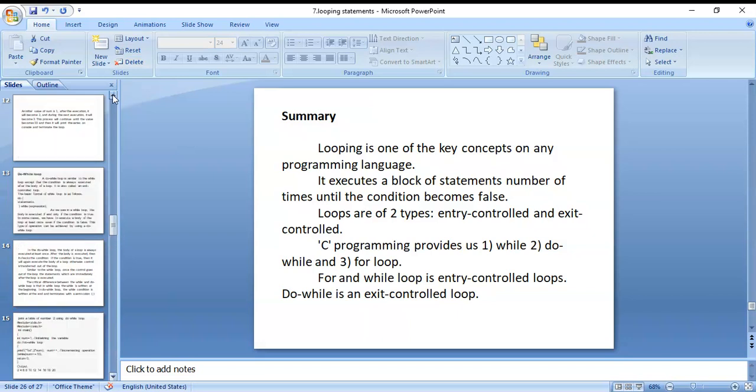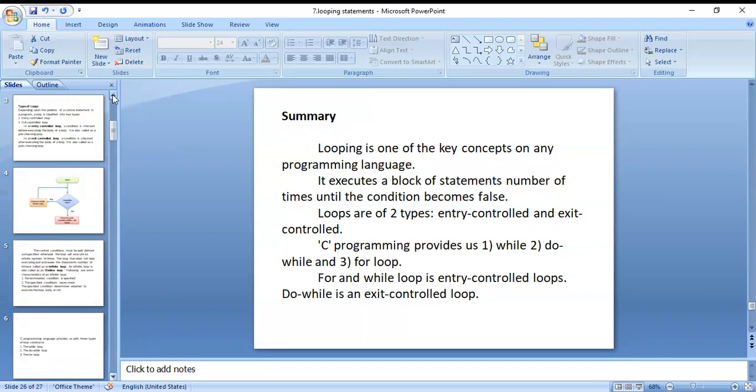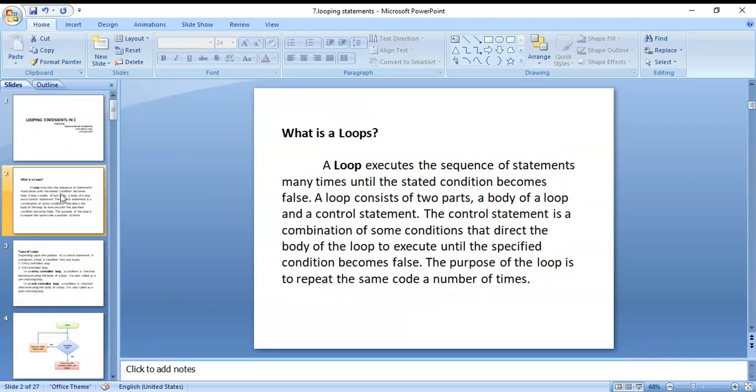These are the looping statements. What is the basic loop? The purpose of the loop is to repeat the same code a number of times. For repeated execution, we use looping statements. Looping statements execute a sequence of statements many times until the stated condition becomes false. When the condition is false, it comes out of the loop. When the condition is true, go back and check the condition again. While the condition is true, the block of statements is executed.